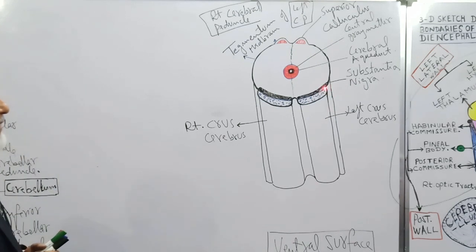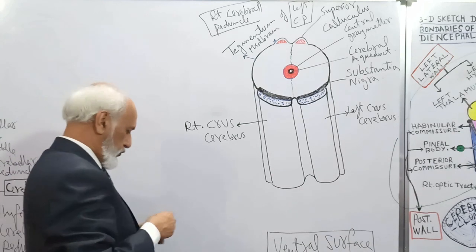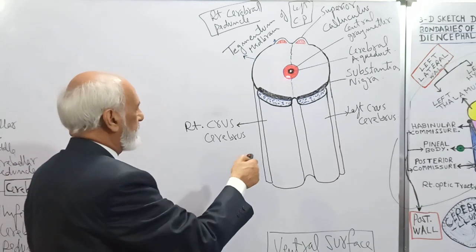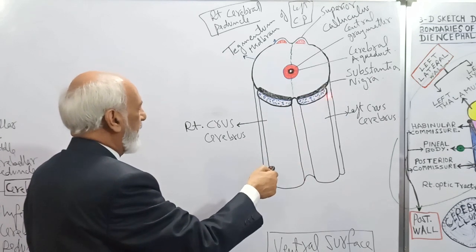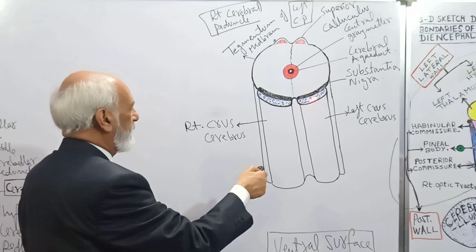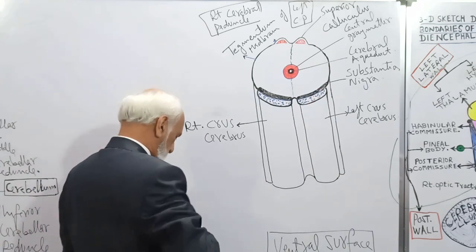Now, our topic is the external features of the midbrain. First of all, we will discuss the external features of the anterior surface of the midbrain. Externally on the ventral surface, the midbrain is crossed by two longitudinal ridges. This one on the right side and this longitudinal ridge on the left side. Each ridge is known as crus cerebri.